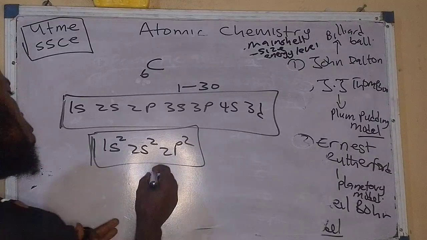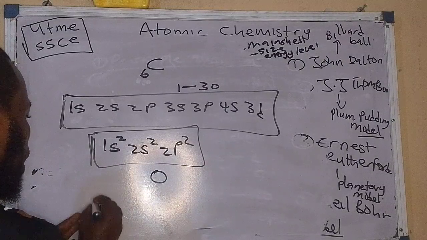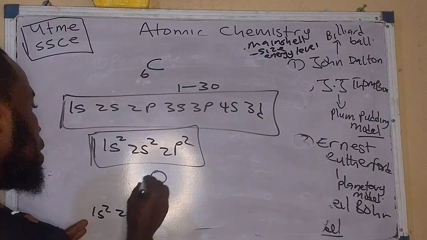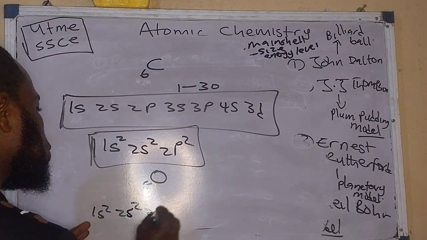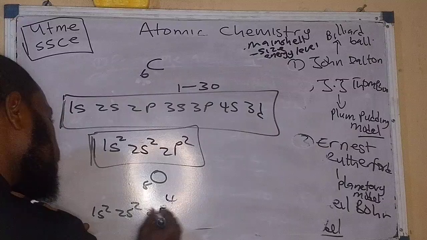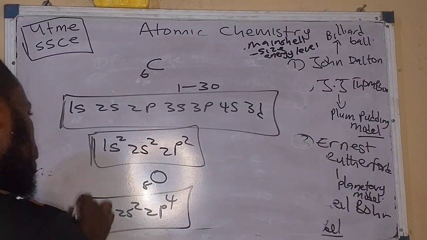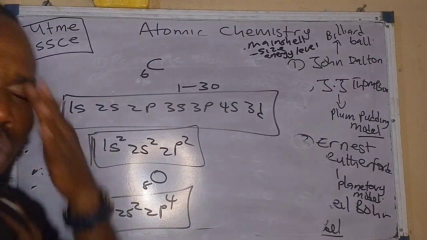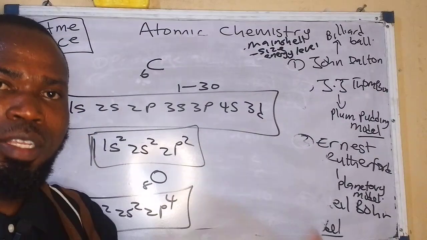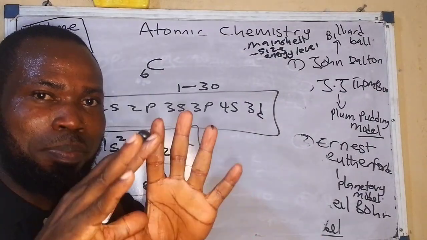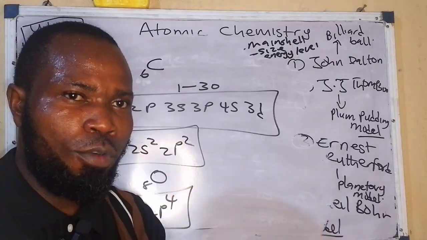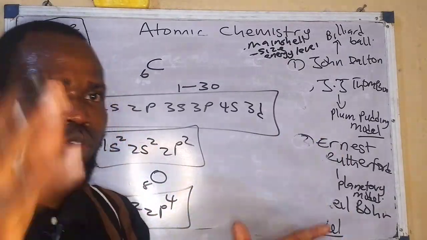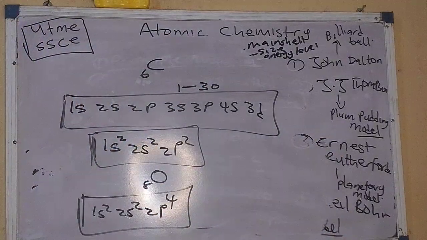For instance, I want to do that of oxygen now. Oxygen is 8. So it will be 1s2, 2s2, 2p4. Now, this is the configuration for oxygen. But there are some questions I want to bring out from the Effective Compendium, so you know a practical exam question from what we have said. So let's jump into the questions quickly.